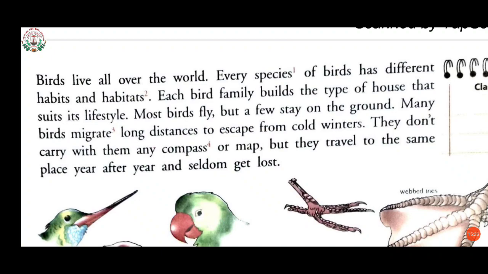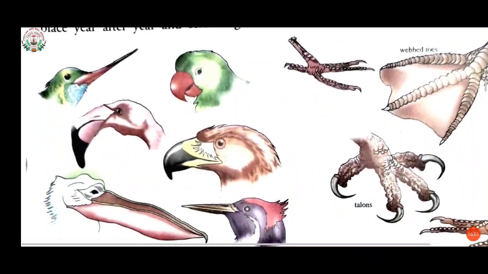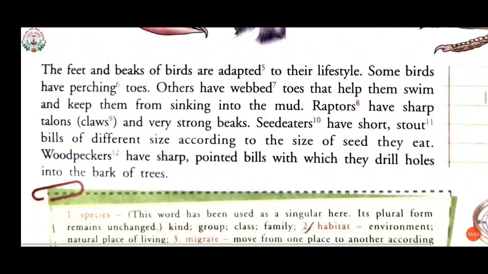They don't have any kind of map or compass, but they travel to the same place year after year, and seldom get lost. Seldom get lost means they rarely lose their direction. Every time they move from one place to another, they never lose their direction. Every time they go to the other place and come back to the same place year after year, they never lose their direction. Now, what is given in the next paragraph?